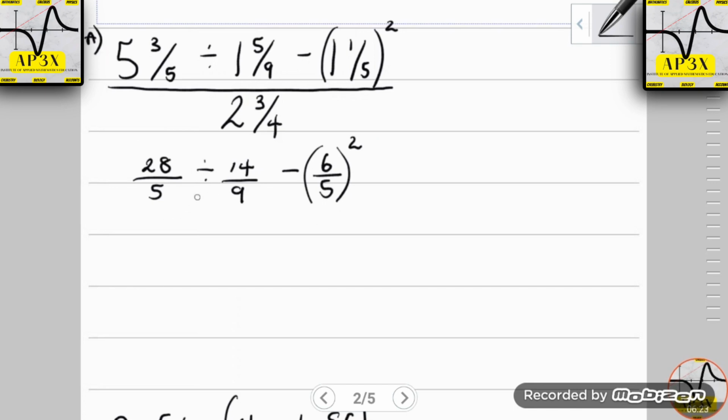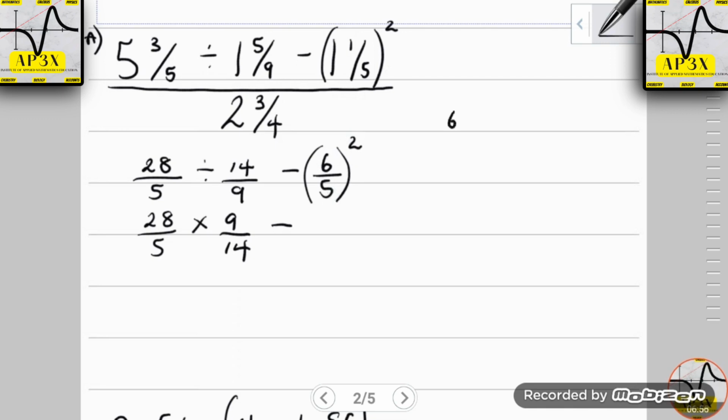Now we know that when we're dividing fractions, it's really the opposite of multiplication. So we're going to write our 28 over 5, and we're going to be changing this sign to a multiplication and inverting the last fraction. So that is going to be 9 over 14, and we're going to be taking away 6 over 5 squared. Squaring means that we're going to be multiplying the numerator and the denominator by itself.